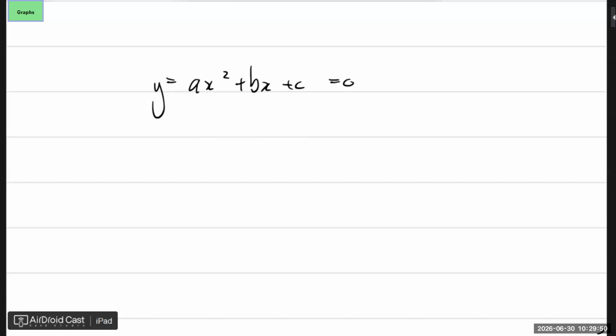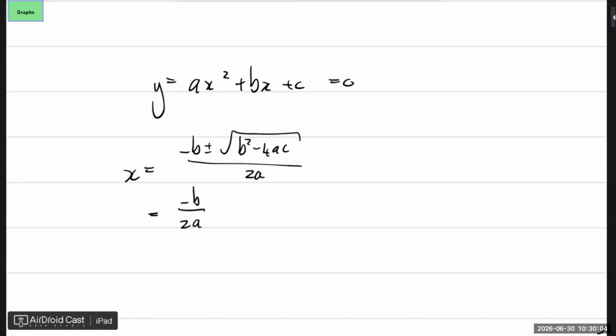Yes, the quadratic formula. So we say x equals negative b plus or minus the square root of b squared minus 4ac, over 2a. You all know that formula, right? Now, what does this actually tell us? It says it is negative b over 2a, plus or minus the square root of b squared minus 4ac over 2a. So you have a number plus another number, and you have the same number minus another number.